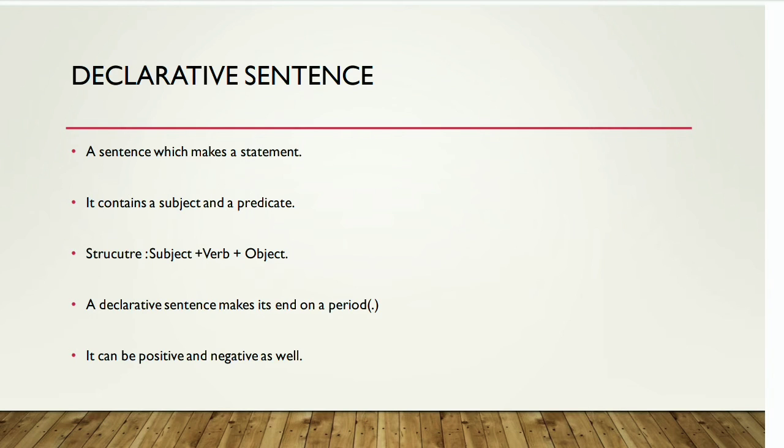A sentence which makes a statement is called a declarative sentence. A declarative sentence has a subject and a predicate as well, and it gives us a single complete thought. The structure of a declarative sentence is subject plus verb plus object, and it ends on a full stop or a period. A declarative sentence can be positive and negative as well.